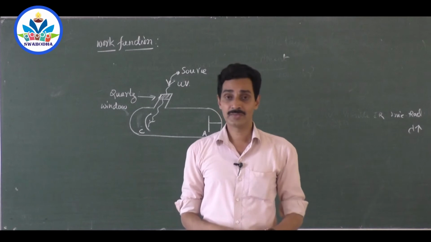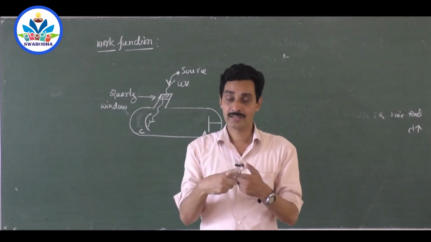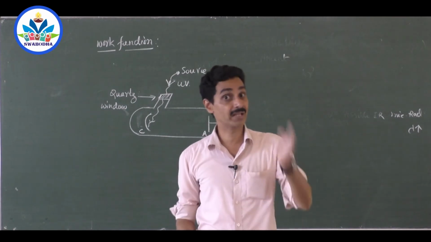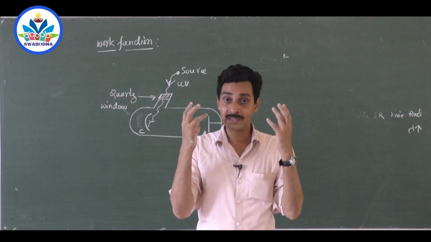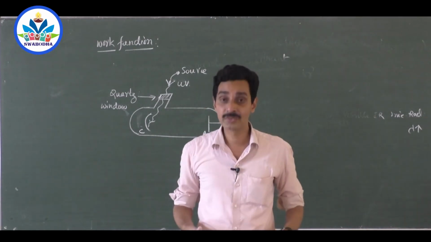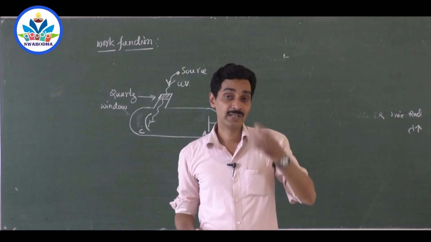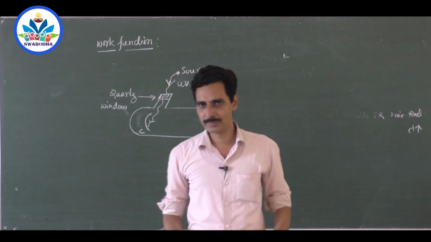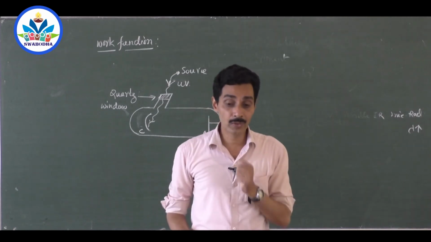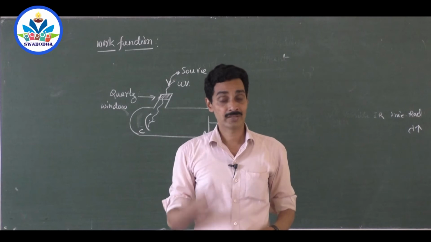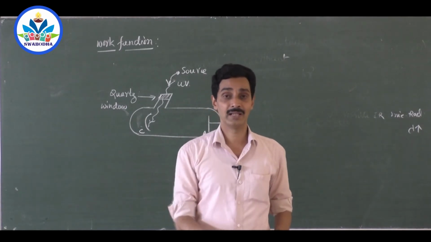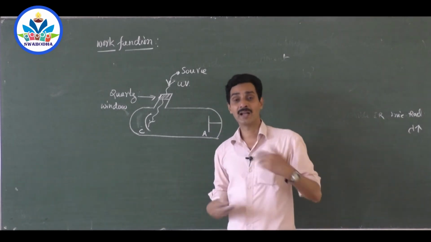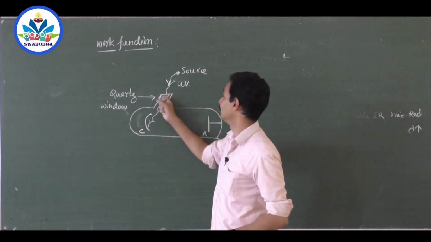So you might have seen people welding iron rods in workshops. When they weld, a lot of light is produced. It contains visible light as well as ultraviolet. If you don't wear anything made of glass and directly look into that glare of light, ultraviolet will enter your eyes and harm them, and your eyes will start paining after some time. So in order to avoid it, they hold a glass or wear goggles, because glass completely absorbs ultraviolet and protects our eyes. So if you are using ultraviolet under unavoidable situations, then this should be a quartz window.